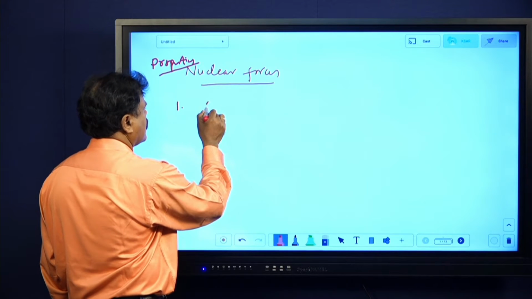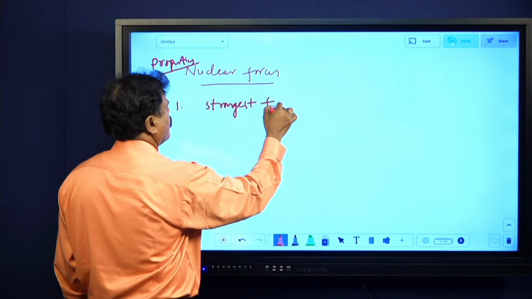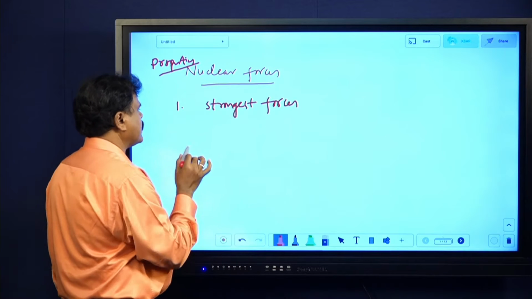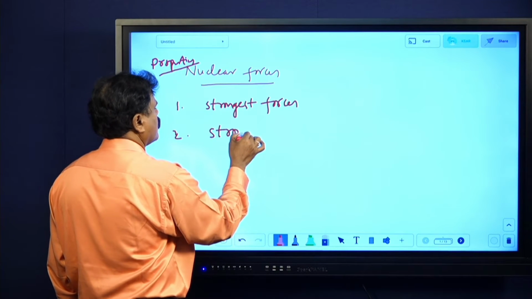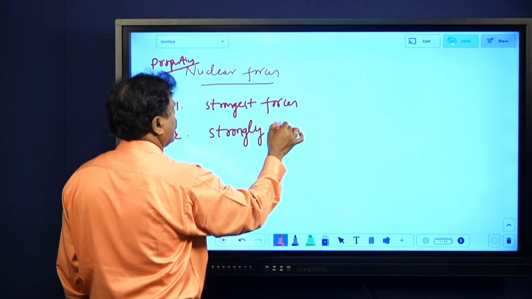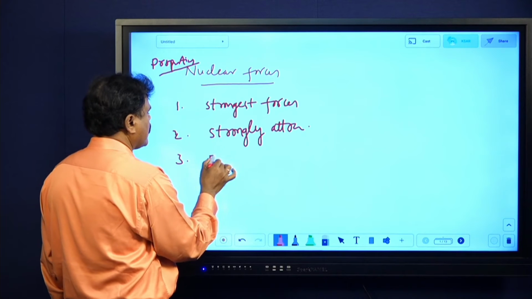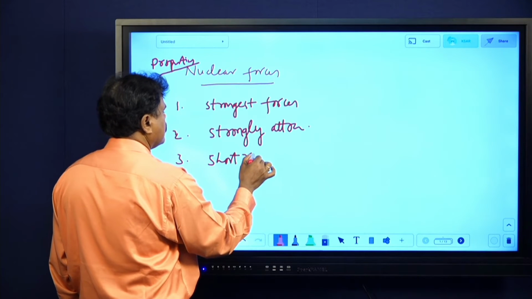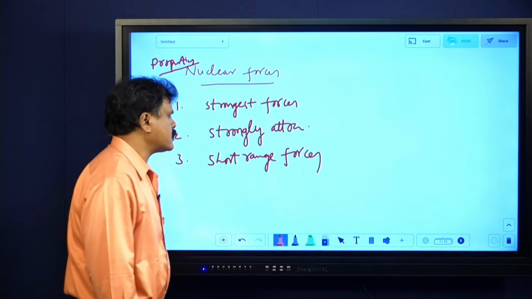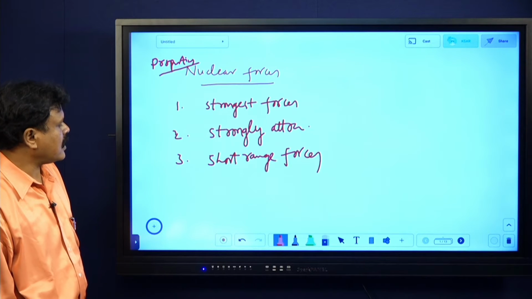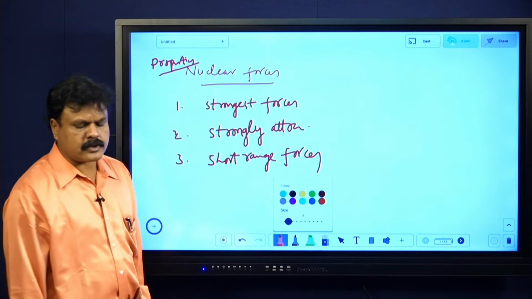Nuclear forces are the strongest forces in nature. That is one point. They are strongly attractive, with no repulsion. And again, they are short range forces. Why? They come into play only within a small distance, so we call them short range forces. Nuclear forces are short range forces.